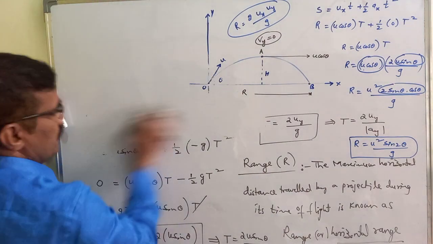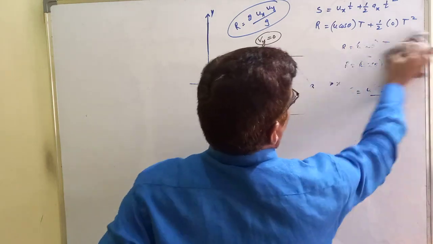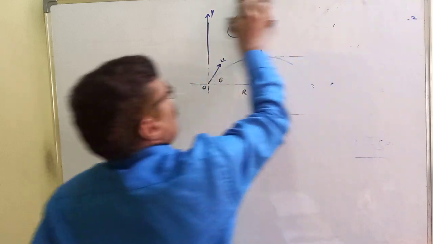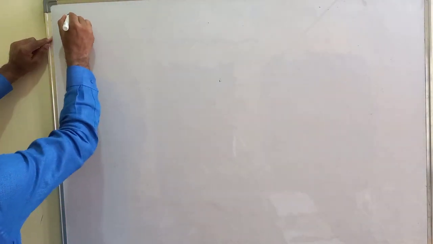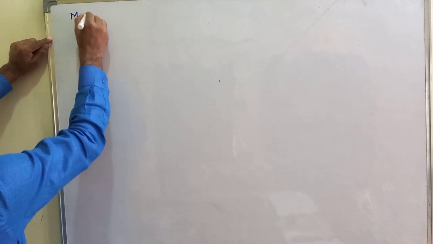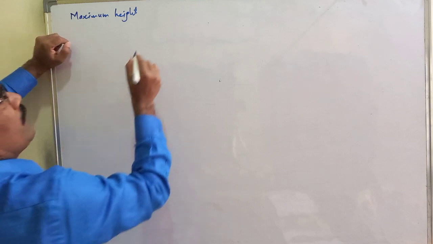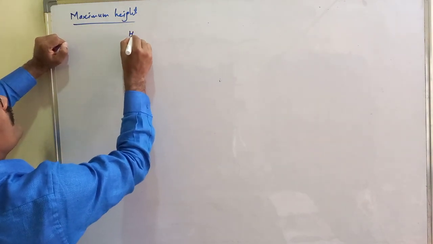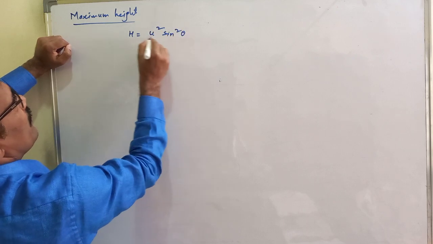Then next, students, listen. Here, the maximum height expression: the maximum height reached by a projectile, H is equal to u square sin square theta by 2g.